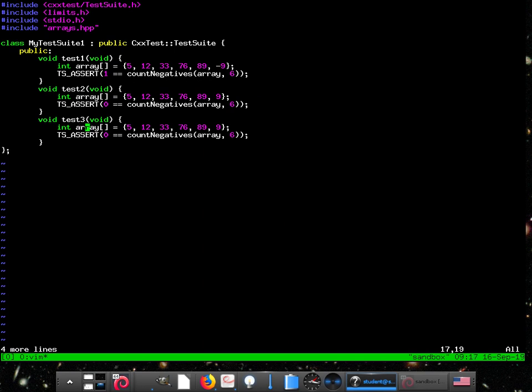What's another good test? You could have 0 and one other numbers. Oh, that's a good idea. Make that 0, and this one -9, so what should the value be? 1. These are good test cases. Notice how I'm generating a new test each time. Because you want to make your test as simple as possible and take advantage of copy and paste as much as you can.